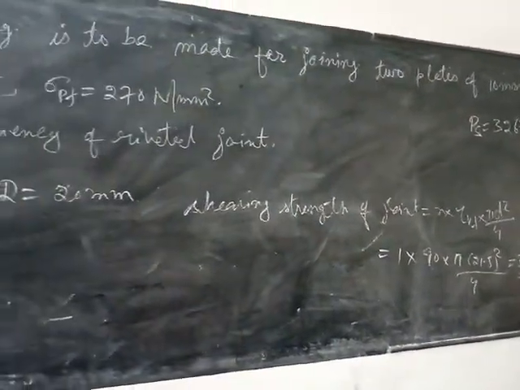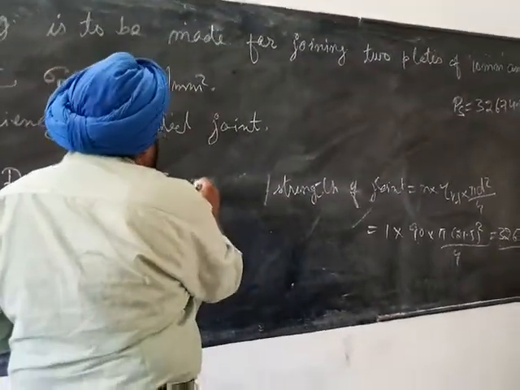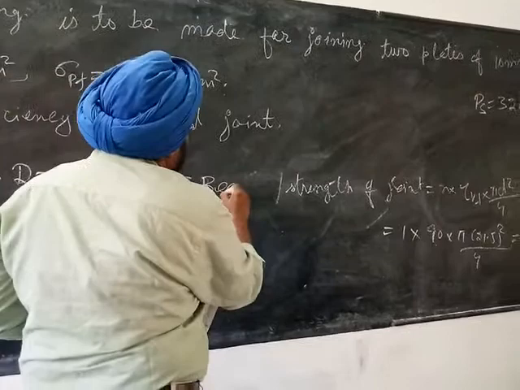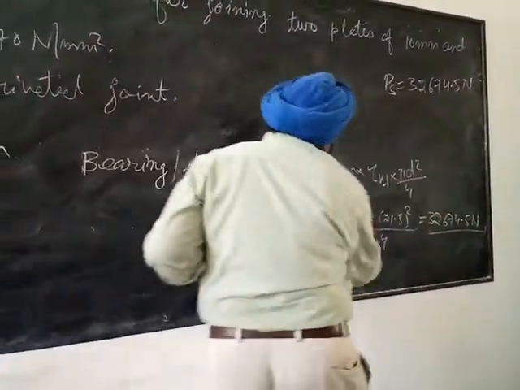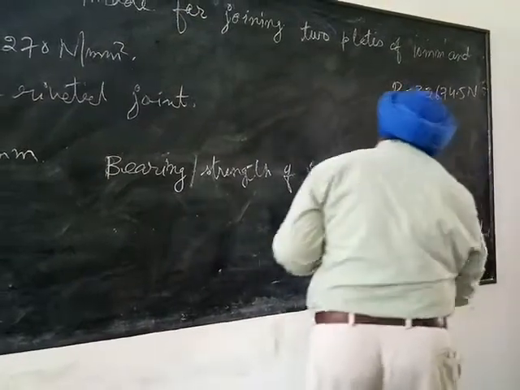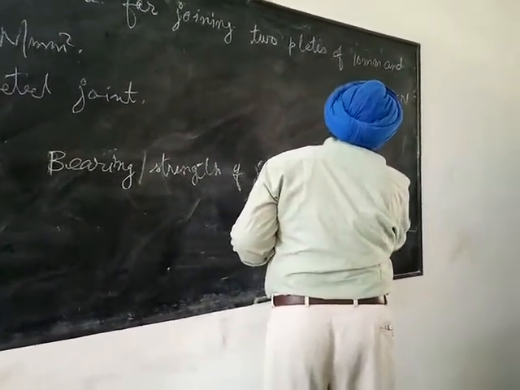So then bearing strength of the joint. Bearing strength of joint is given by the relation n into sigma PL into d into t.